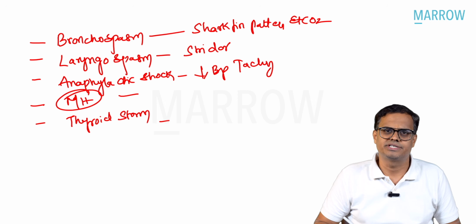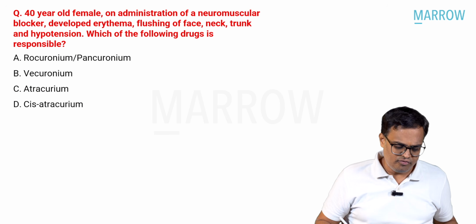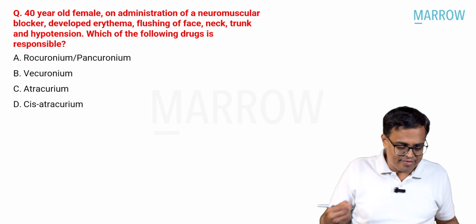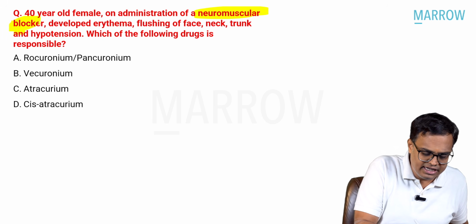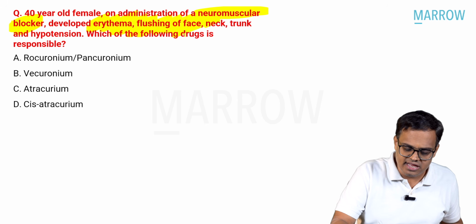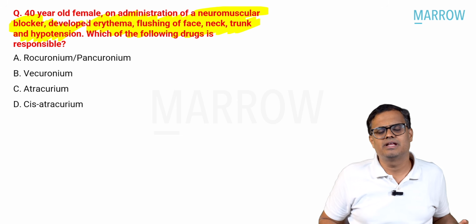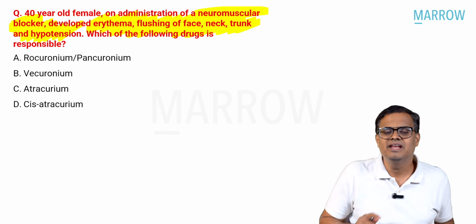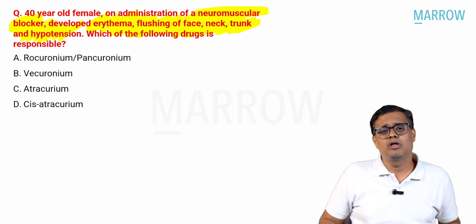Shall we move to the next question? Right. The next question is a 40-year-old female who, on administration of a neuromuscular blocker, developed erythema, flushing of face, neck, trunk and hypotension. Just now I told you, the third question is in front of you, right? What is the diagnosis, or which of the following drugs is responsible for this?